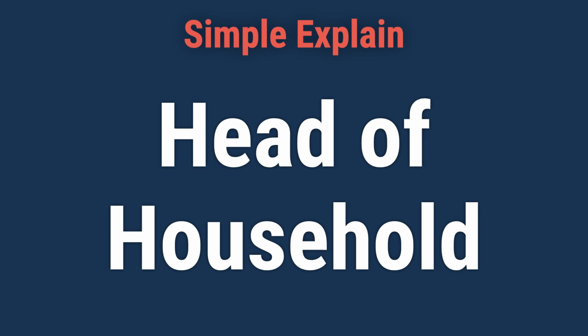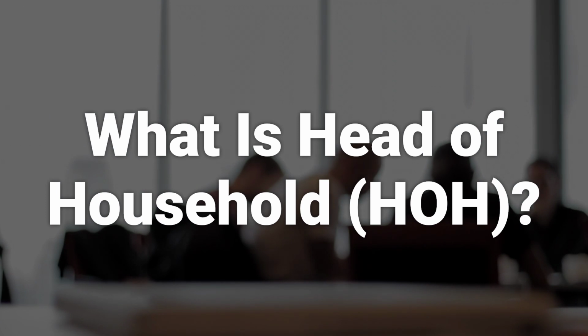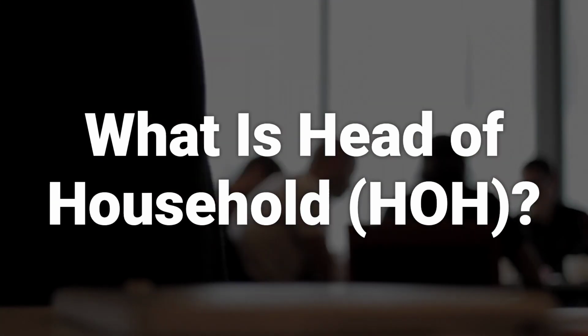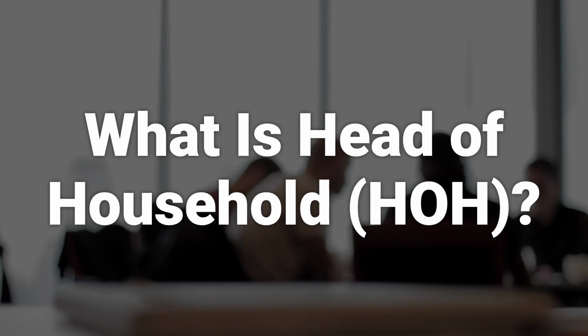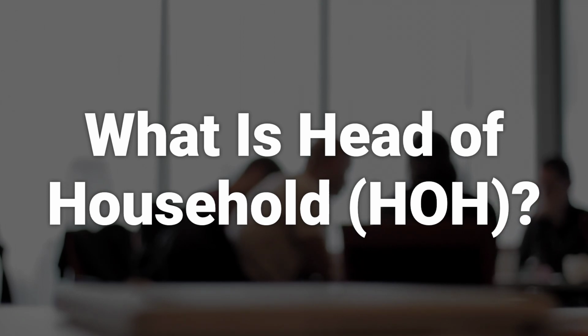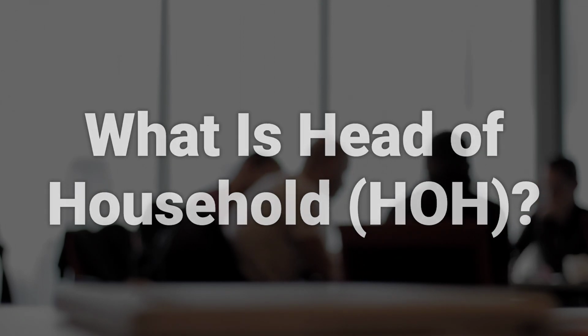Today, we will talk about the definition of head of household, HOH, who qualifies for this tax status, and the effect on income tax brackets. Head of household is a filing status on tax returns used by unmarried taxpayers who support and house a qualifying person. Taxpayers may file tax returns as head of household if they are unmarried and pay more than half the cost of supporting and housing a qualifying person.